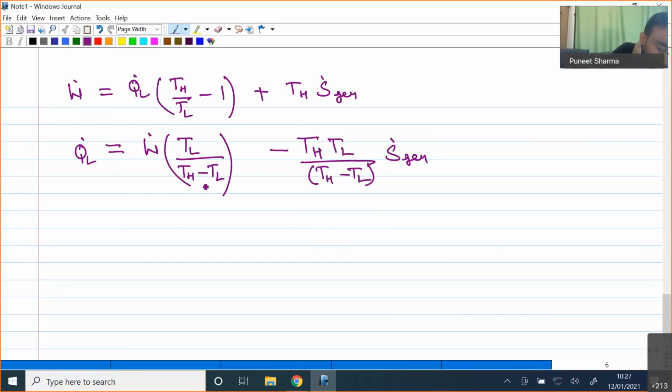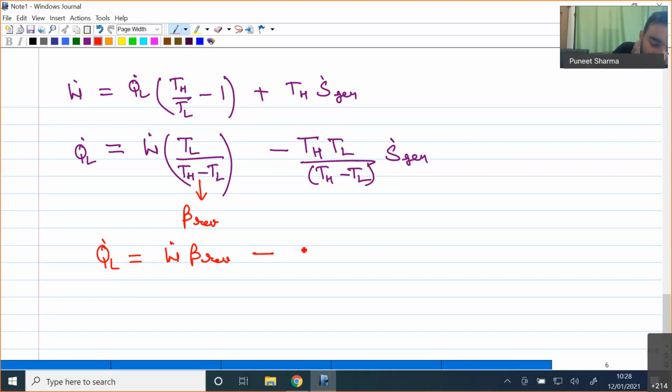TL divided by TH minus TL is nothing but the COP of the reversible cycle. So this is the COP of the reversible refrigeration cycle. So I can say that my Q dot L is equal to W dot times beta reversible